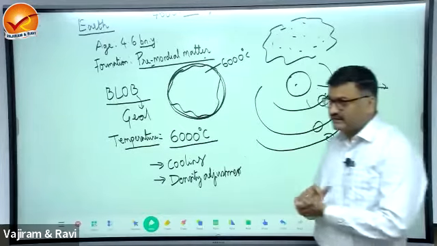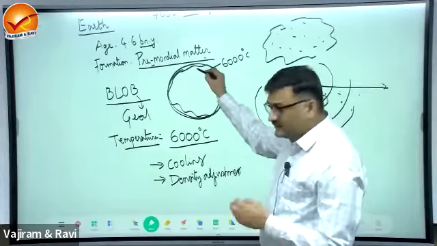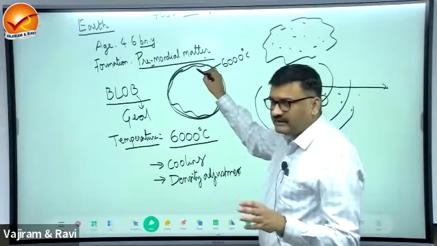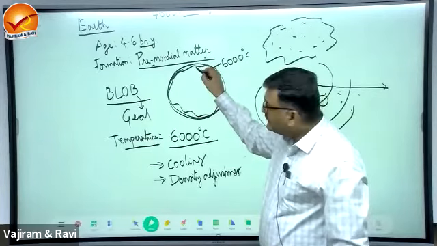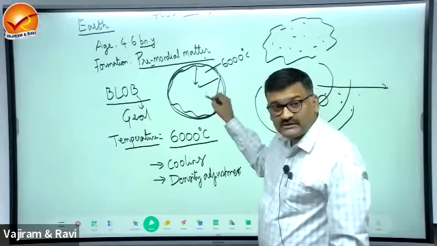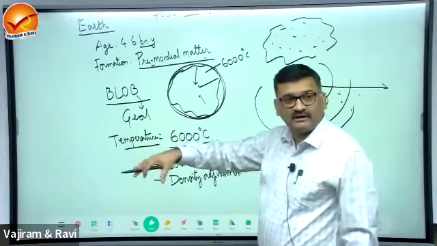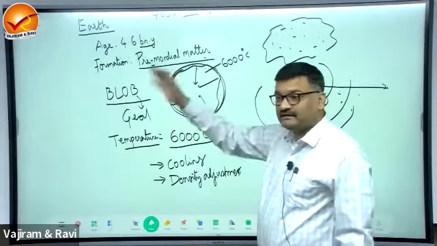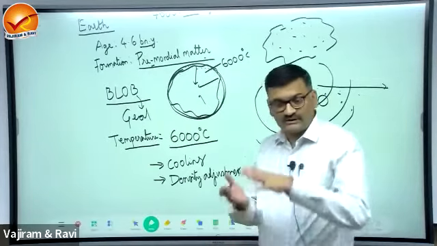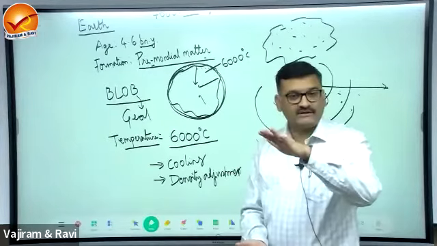What is that density adjustment? In this blob, all the material with higher density started settling towards what? The center of the Earth, and low density material was left near the surface. Okay, so this is known as density adjustment.